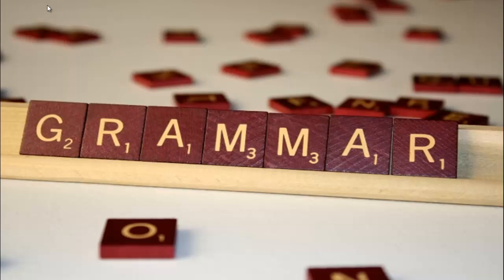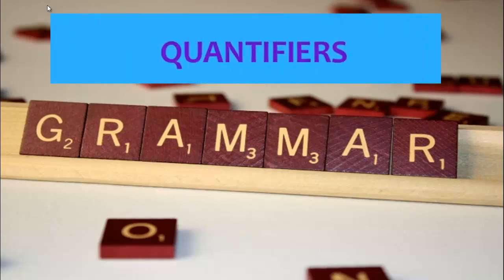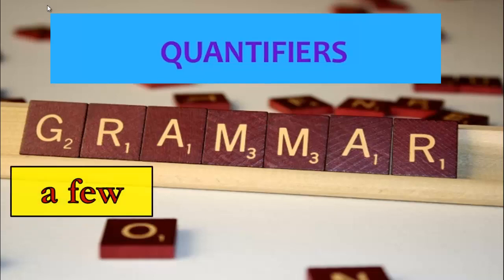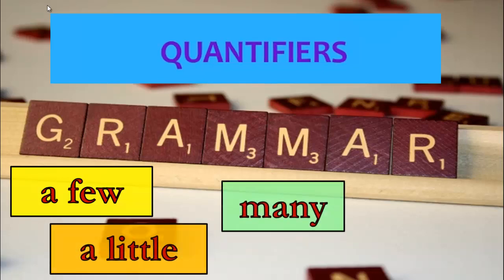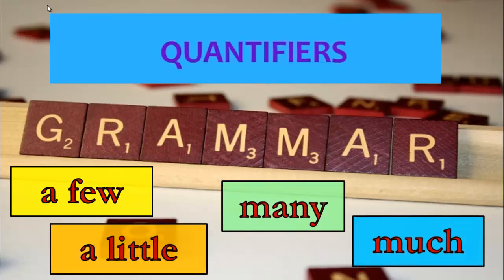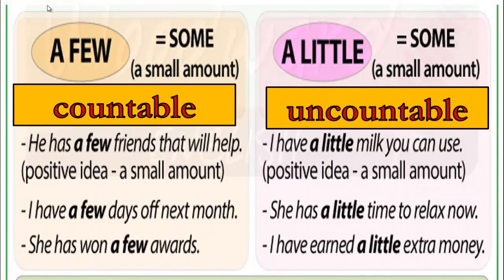Now we are going to move to a grammar lesson. We are going to speak about quantifiers. When I say the word quantifiers here, we have the words a few, a little, many, and much. When we speak about a few, it's a quantifier for a small amount, and we use it with countable nouns, something that we can count. But a little means, yes, a small amount, but uncountable.